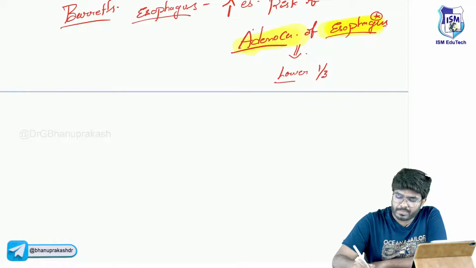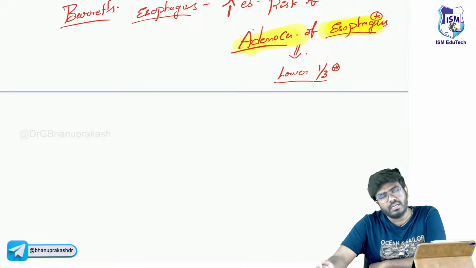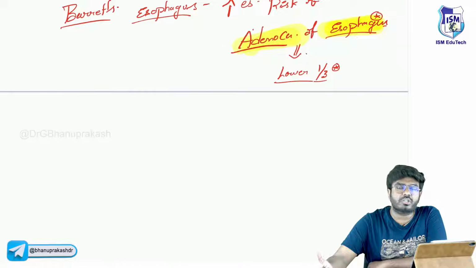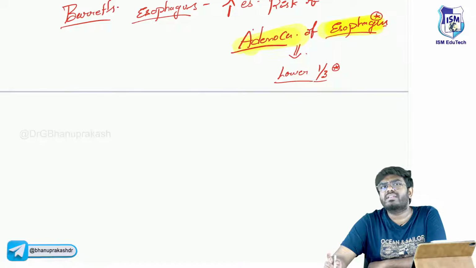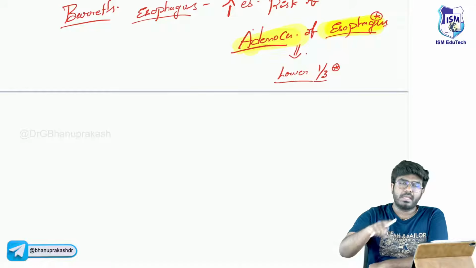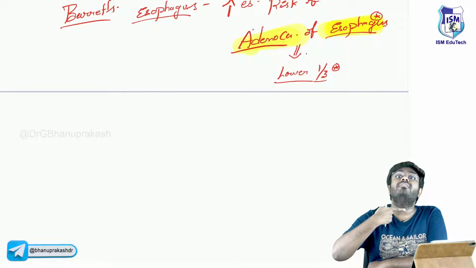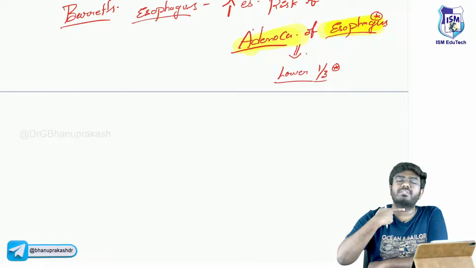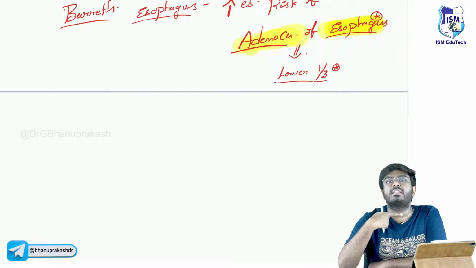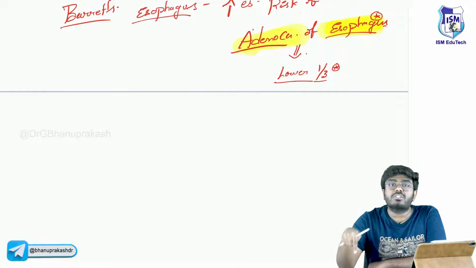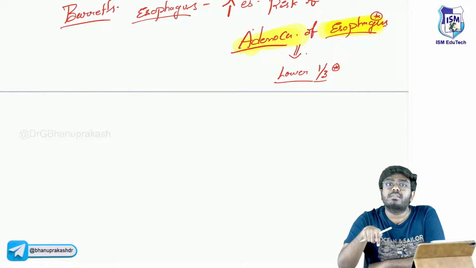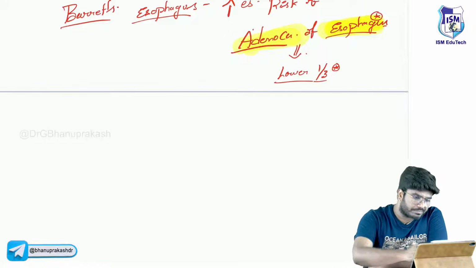Why? Because Barrett's esophagus is most common in the lower one-third, so adenocarcinoma is also most commonly seen in the lower one-third. But if someone asks you what the most common esophageal cancer is, it is squamous cell carcinoma, seen in the middle one-third. Adenocarcinoma is seen in the lower one-third because Barrett's esophagus occurs in the lower one-third.